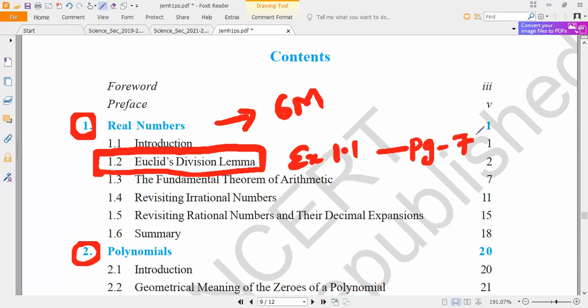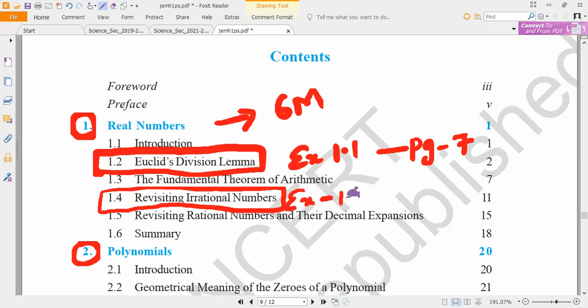Next, the second one is 1.3. And 1.5, revisiting irrational numbers. This is the deleted portion. These two concepts are deleted from the real numbers. Clear? And the related questions, exercise 1.3, is there. Please mark it. Exercise 1.3, page number 14. The complete exercise on page 14.